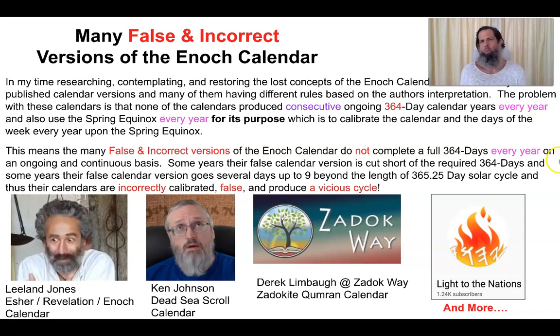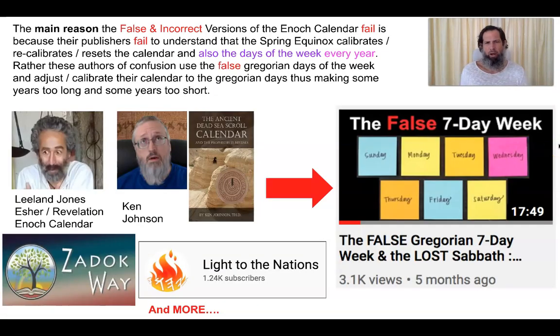And the main reason why all of these calendars are incorrect is because their publishers or their authors fail to understand that the spring equinox calibrates, recalibrates, or resets the calendar and also resets the days of the week every year. Rather, these authors of confusion use the false Gregorian days of the week and adjust and calibrate their calendar to the false Gregorian days of the week, thus making some years too long and some years too short.